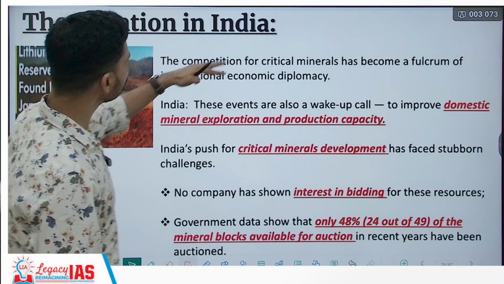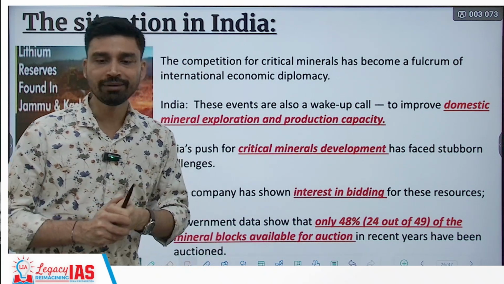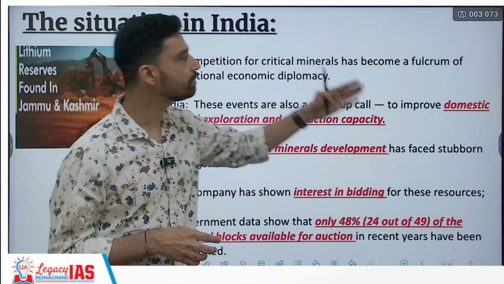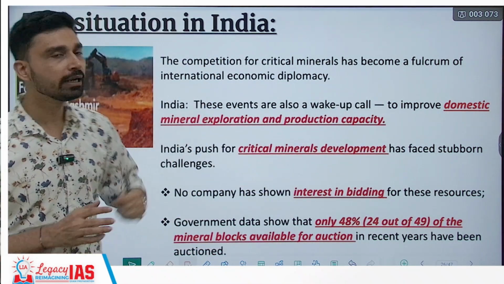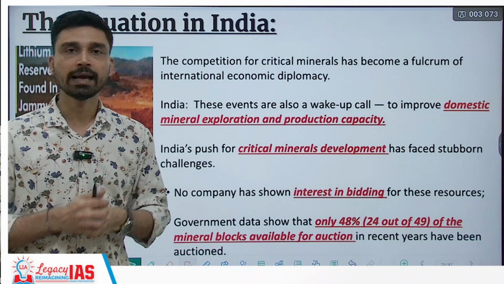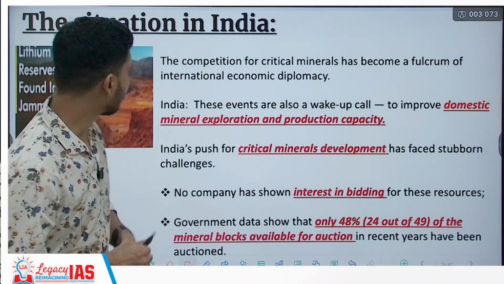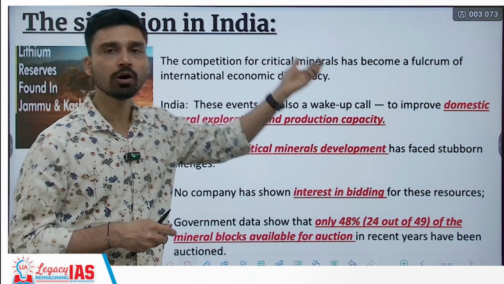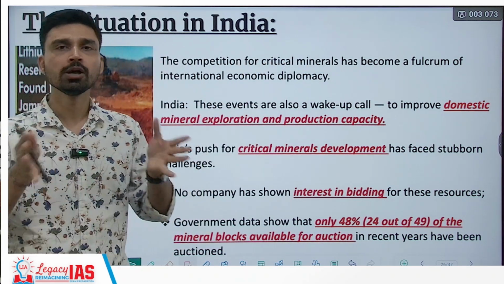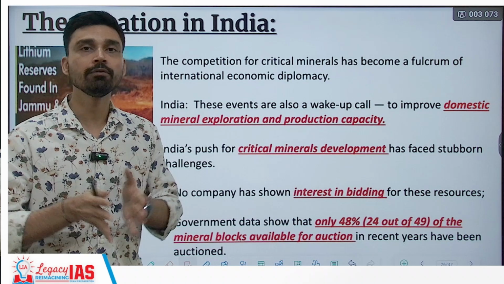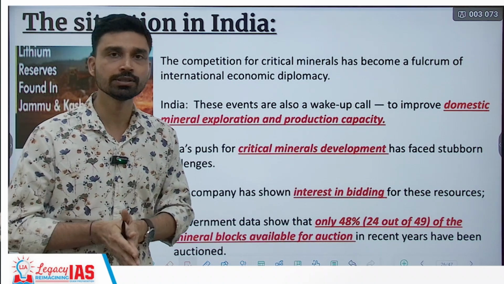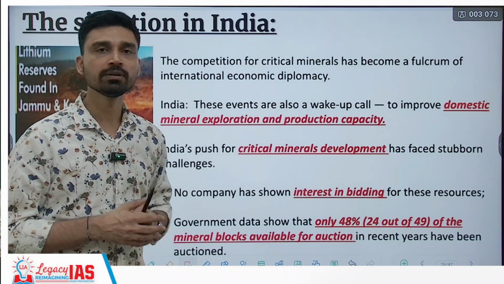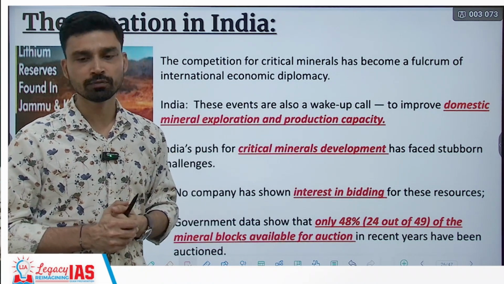Now, if we try to look at the situation in India and why we should be concerned, it is because the competition for critical minerals has become a fulcrum of international economic diplomacy, and India will lose its power if it does not focus enough on the exploration of critical minerals or on collaborating with private enterprises to ensure that the supply of such minerals is assured to the critical sectors of India.